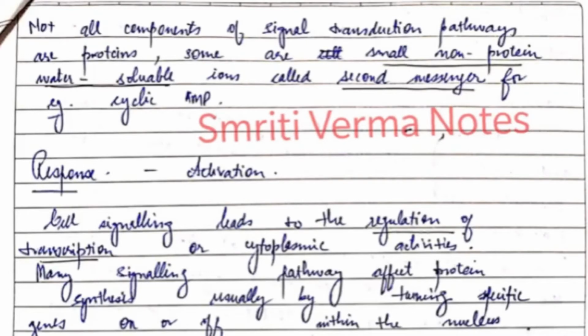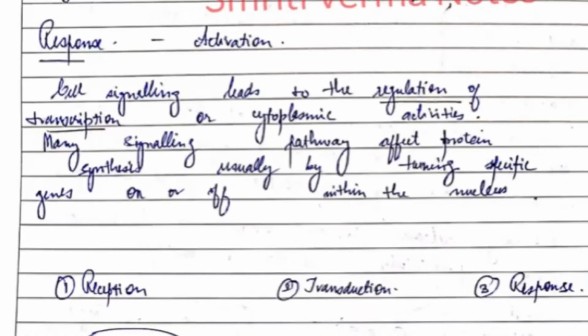Now the last stage of cell signaling is response, that is finally the activation. The cell signaling leads to the regulation of transcription or cytoplasmic activities. Many signaling pathways affect protein synthesis, usually by turning specific genes on or off.